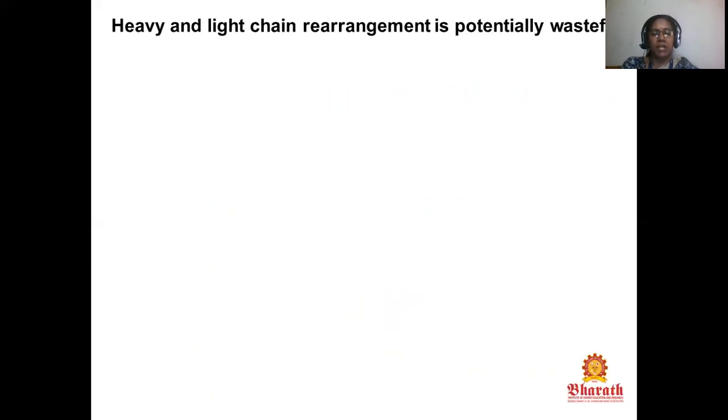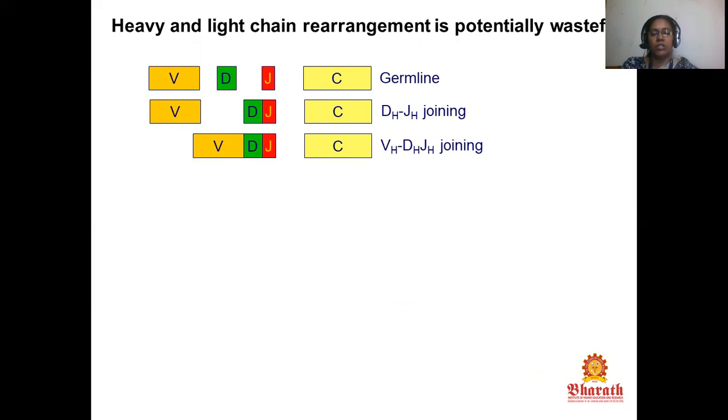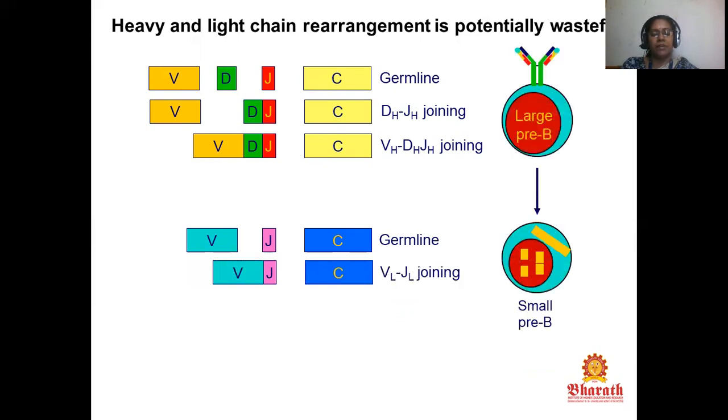Heavy chain and light chain rearrangement is potentially as follows. V, D, J, C germline, that is a DH to JH joining. The third one is V, D, J, C joining, V, J, C germline, VL to JL joining. The top three are a large pre-B, and the lower one, germline VL to JL joining, is a small pre-B.